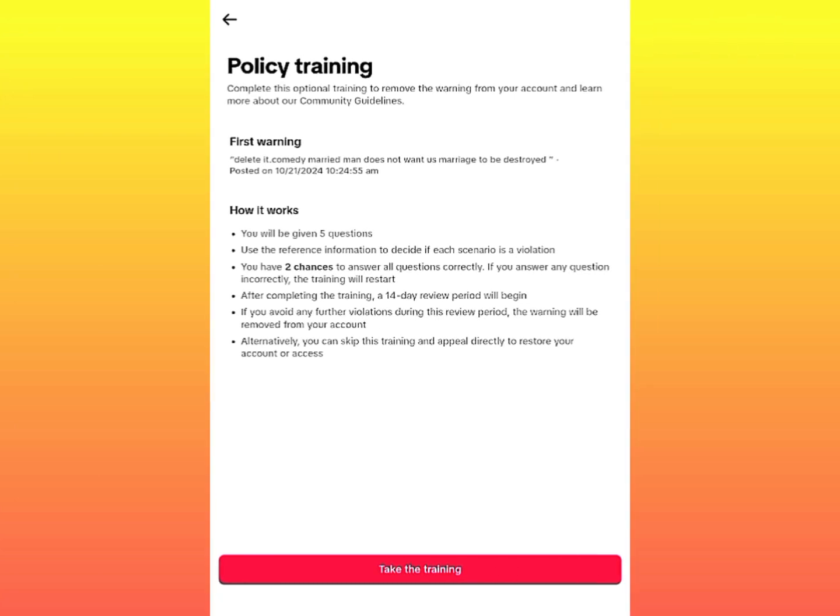To come down here, it says you'll be given 5 questions. Use the reference information to decide if the scenario is a violation. You have 2 chances to answer all questions correctly. If you answer any question incorrectly, the training will restart. After completing the training, a 14 days review period will begin. If you avoid any further violation during this review period, the warning will be removed from your account. Alternatively, you can skip this training and appeal directly to restore your account or access.